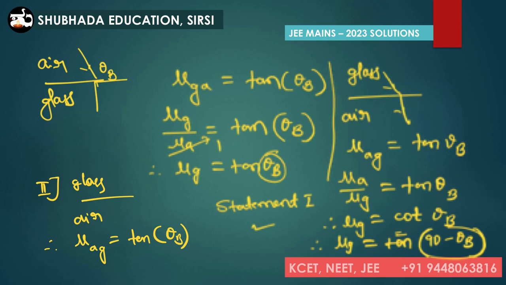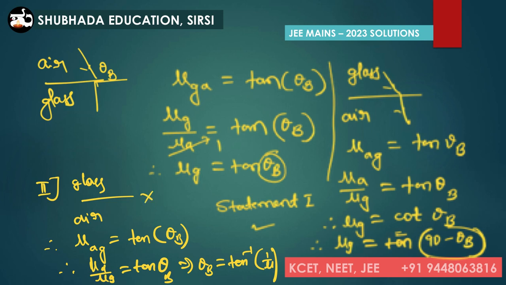Therefore mu a divided by mu g equal to tan of theta b, or else theta b must be equal to tan inverse of 1 by mu g. But they have given tan inverse of mu g, that's the reason why statement 2 is incorrect. So only statement 1 is true and statement 2 is false, that is in option A. That's why we are going for option A as the right answer for this problem.